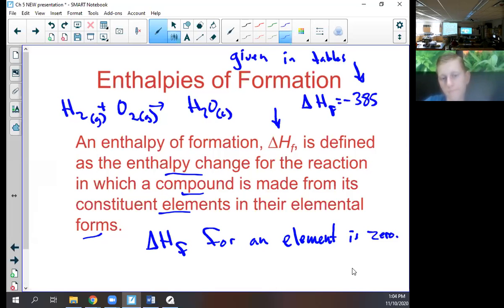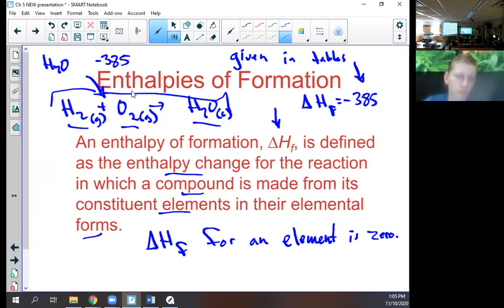Okay, so you won't find H2 and O2 in a table because they figure you'll know that they're 0 because they're elements. But you could find water. It would just say H2O, and then the table would have 385, and I could be wrong, don't quote me on the 385. And what that would mean is all of this stuff gave off that much energy.